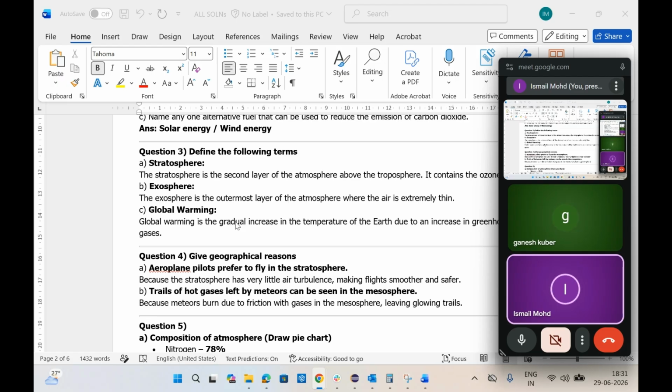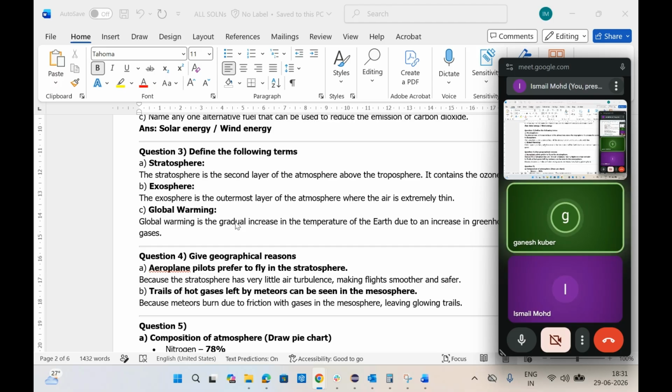Next, exosphere. The exosphere is the outermost layer of the earth. And what is its range? It extends from 400 kilometers up to 800 kilometers. Don't write that the air is extremely thin.